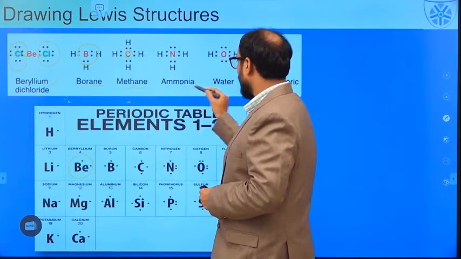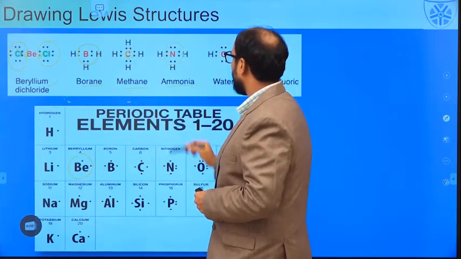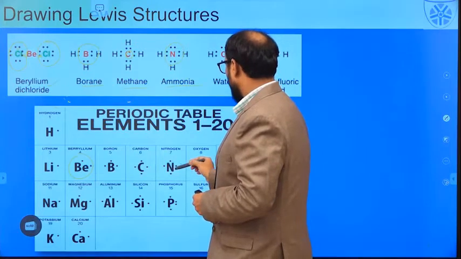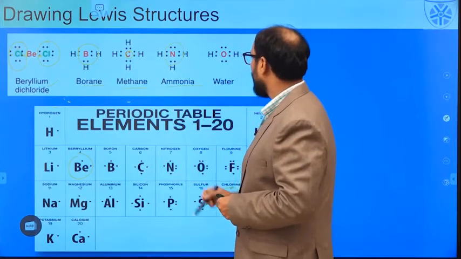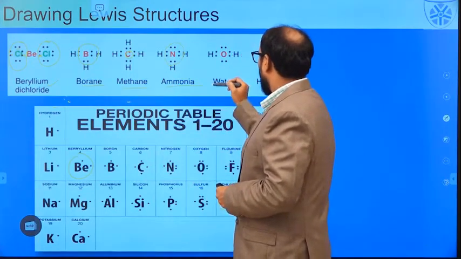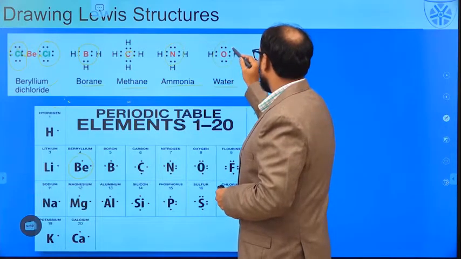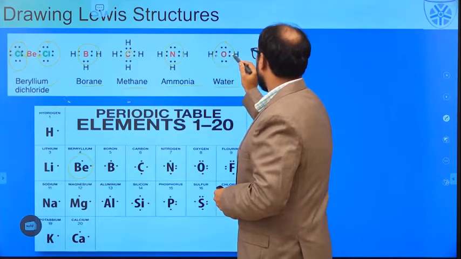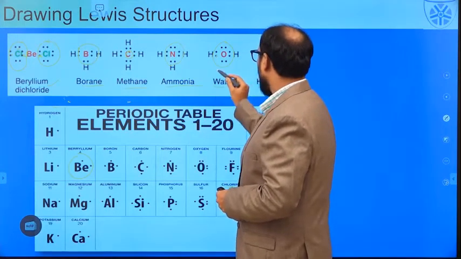The same case with the ammonia molecule, where I can write the total number of valence electrons as 8, and the 5 electrons are coming from the nitrogen atom and one electron coming from the hydrogen atom. Similar case for the water molecule, we have got the total number of valence electrons as 8, 1 coming from the hydrogen and 6 are coming from the oxygen.